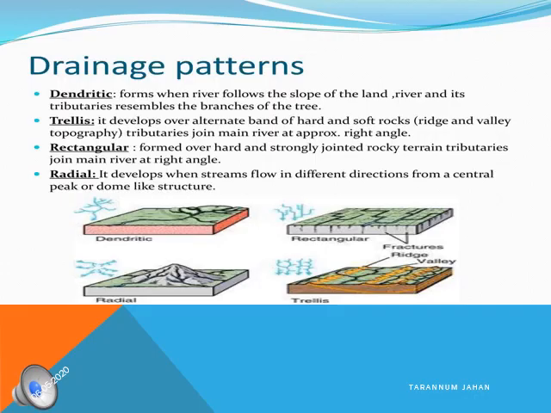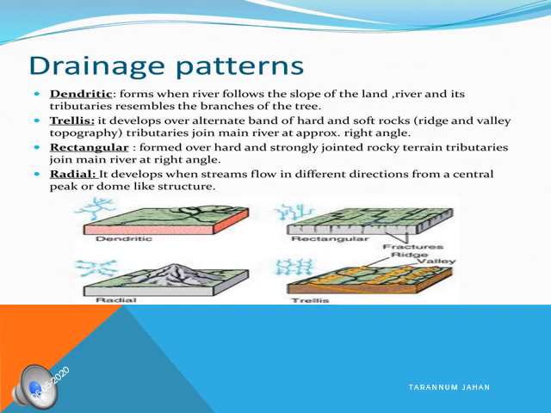Drainage pattern. Now what is drainage pattern? Drainage pattern is the way in which the river flows. Depending on the slope of the land and the underlying rocks, the structure as well as the climatic condition decide the drainage pattern.